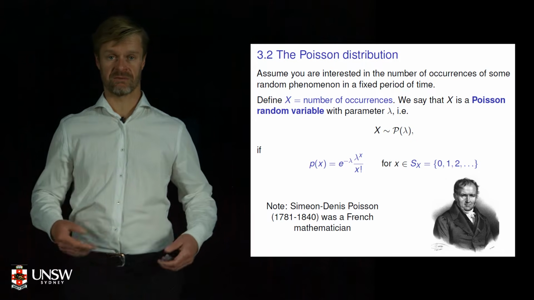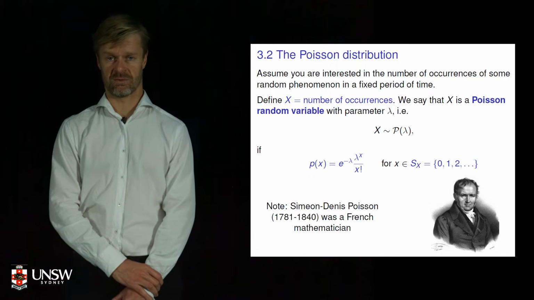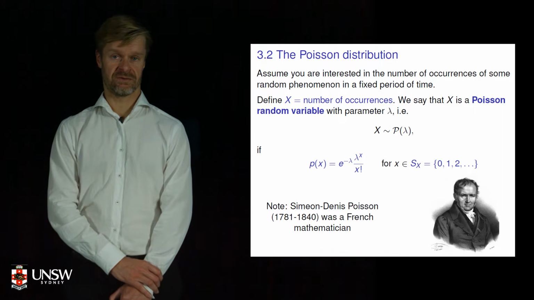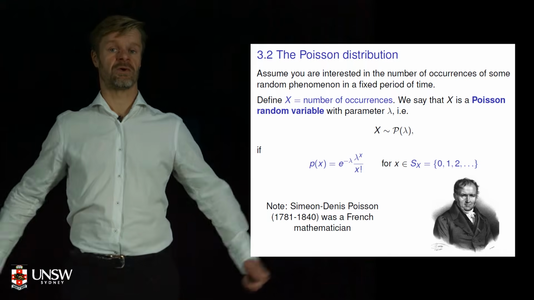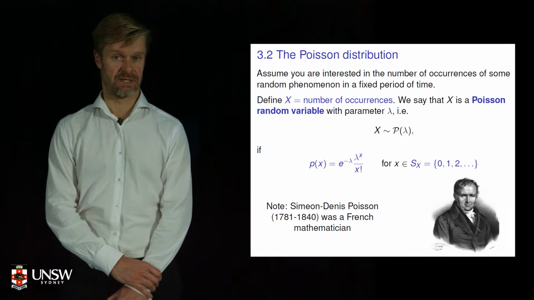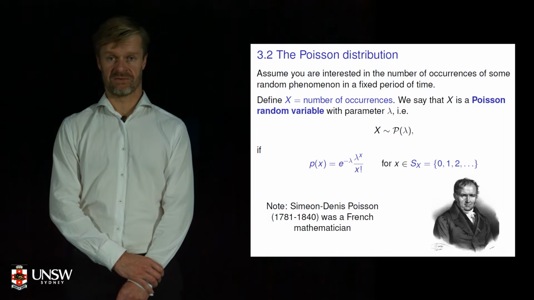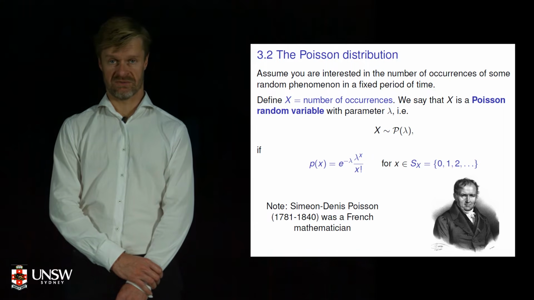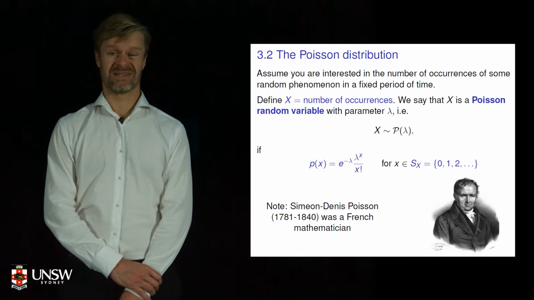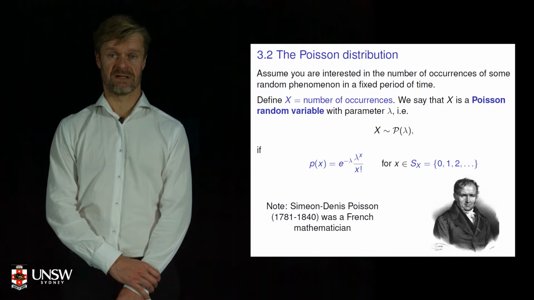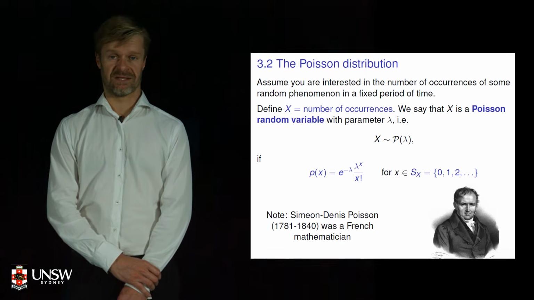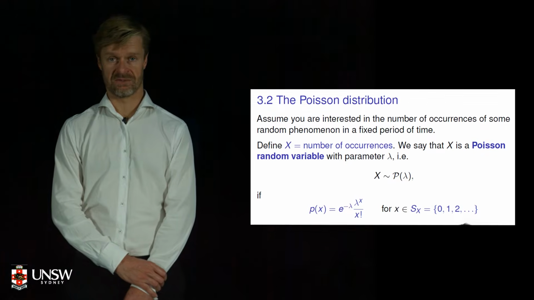All right, so the way we use the Poisson is to model the number of occurrences of some phenomenon in a fixed period of time, or in space, or somewhere else, I guess. So for example, number of lightning strikes in a month, number of people who went to hospital because of an asthma attack, the number of rabbits you spot in the park. So, these are examples of things that could have a Poisson distribution. The key assumption for something to be Poisson is that the events you're counting are independent of each other. And if that's the case, then Poisson's going to work for you.